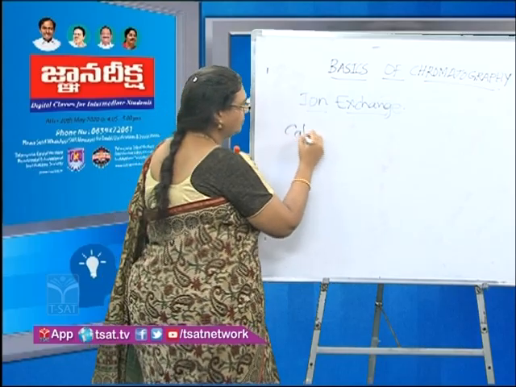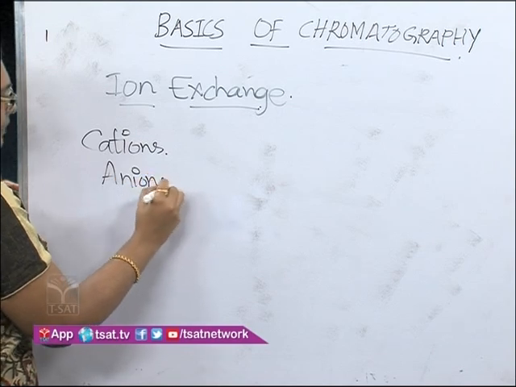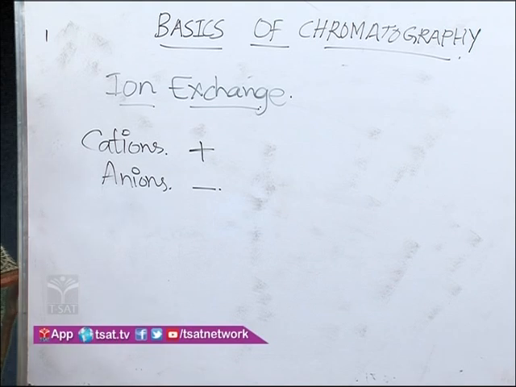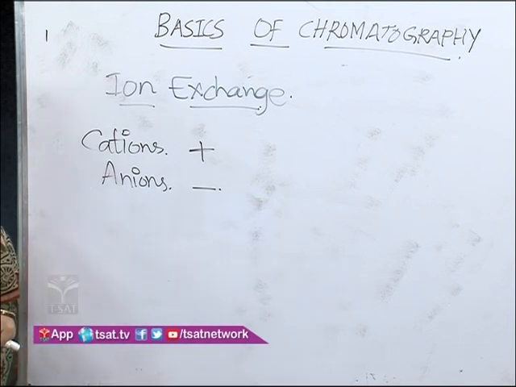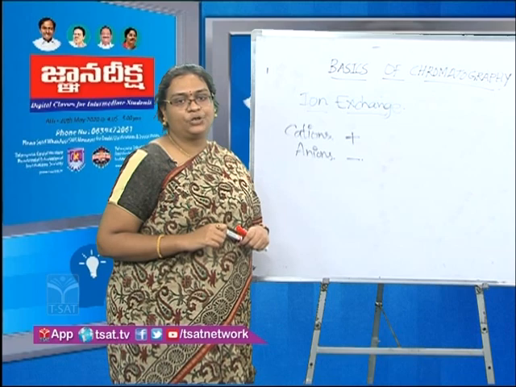Cations and anions. Cations are positively charged, anions are negatively charged. So ion exchange chromatography makes use of this principle of positive and negative charge, and the hydrophilic components will be the ones that get separated out easily in the case of ion exchange chromatography.